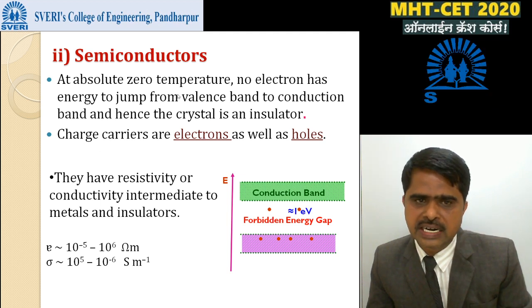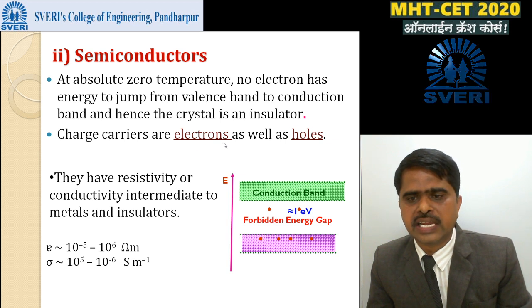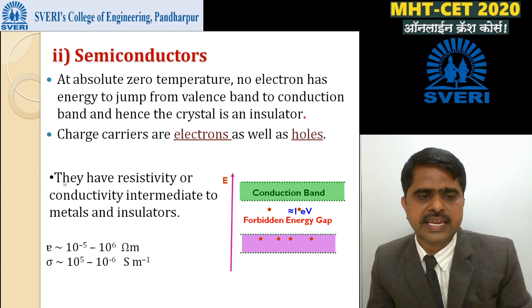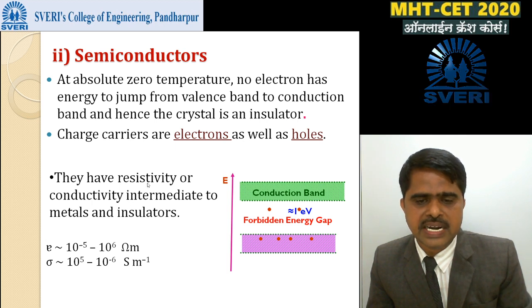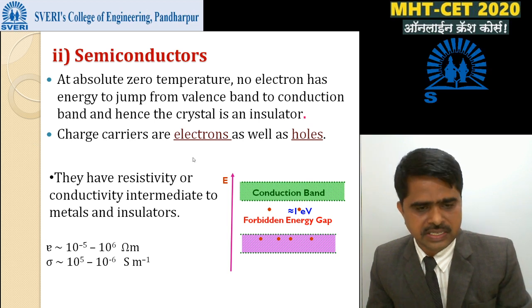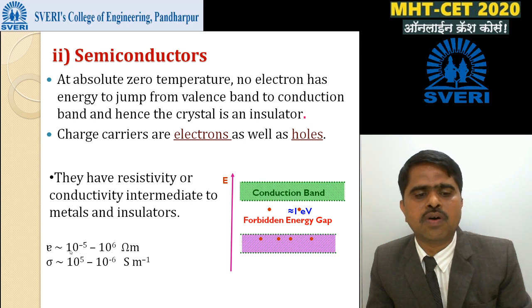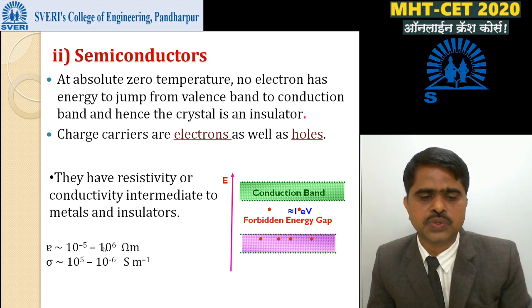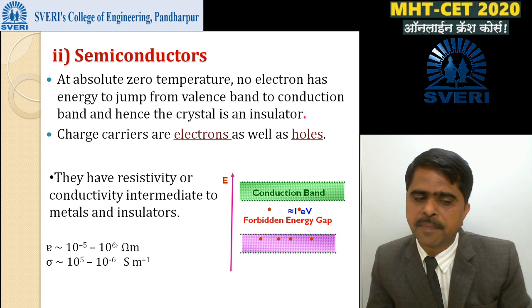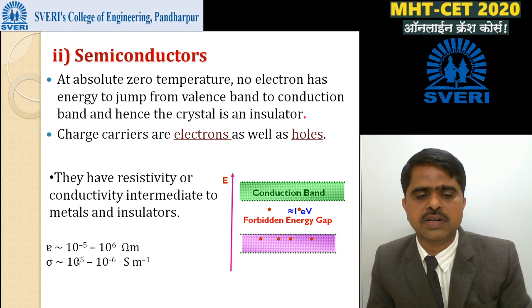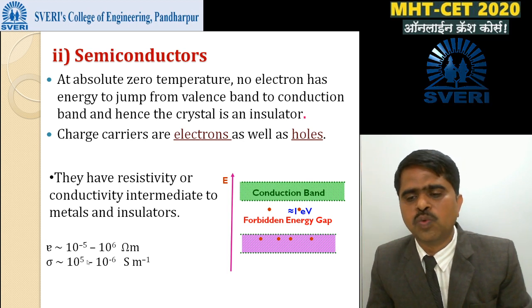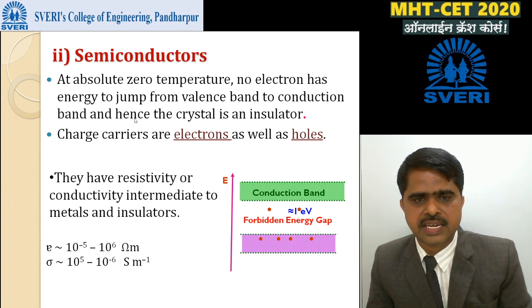Then in semiconductors, the charge carriers are electrons and holes. The next point is that the resistivity of these semiconducting materials is in between good conductors and insulators. For example, the resistivity of semiconductors is of the order of 10 raised to minus 5 to 10 raised to 6 ohm meter, or the conductivity is of the order of 10 raised to 5 to 10 raised to minus 6 mho per meter.